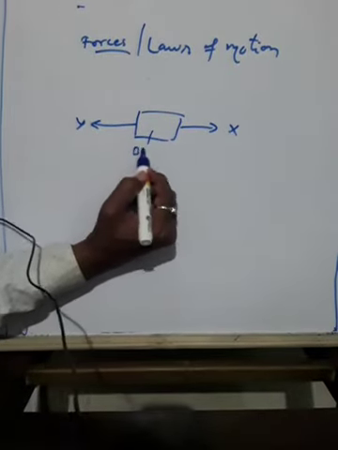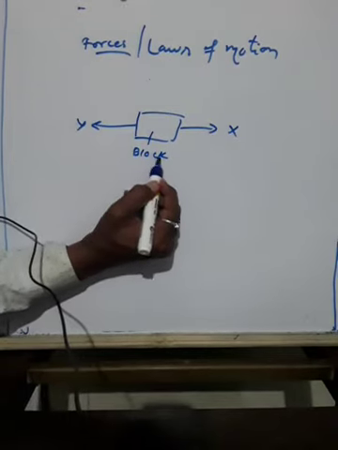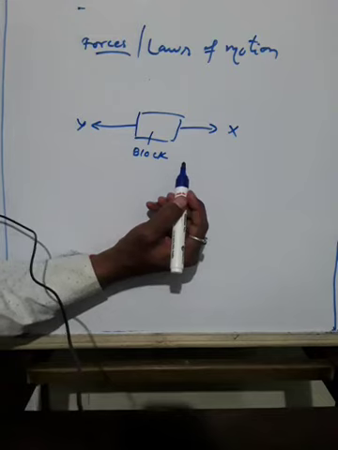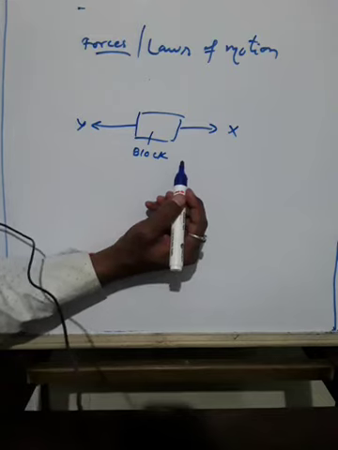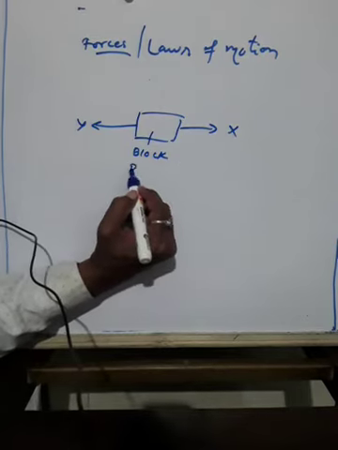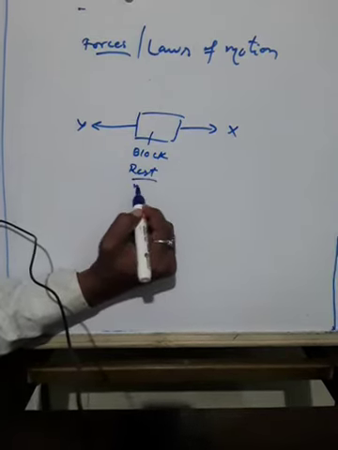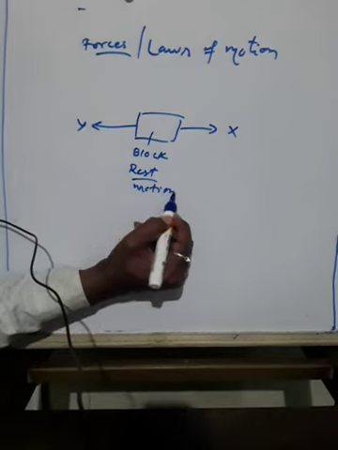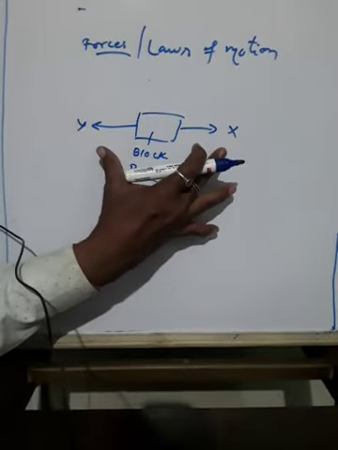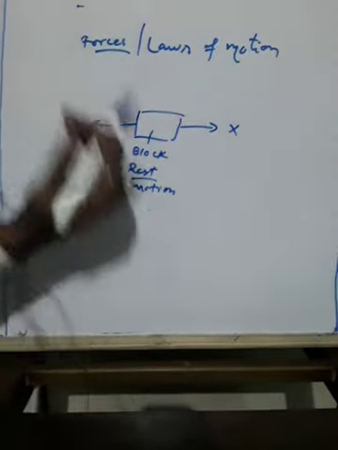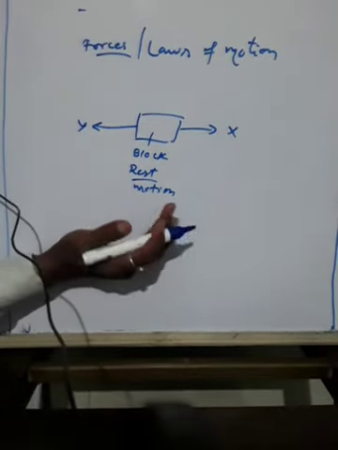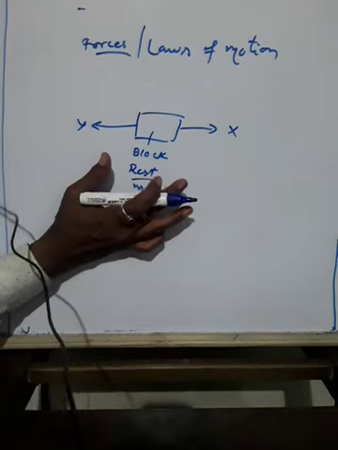The block neither moves nor does it change its state of rest or state of motion. Such a force is called balanced force. It means from both sides you are pulling with equal force in opposite directions, so the block remains constant.